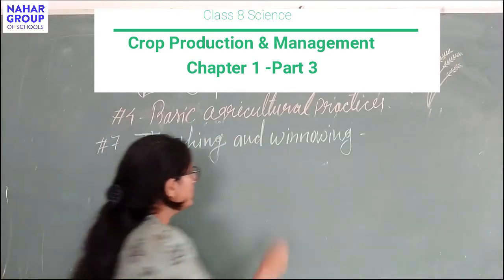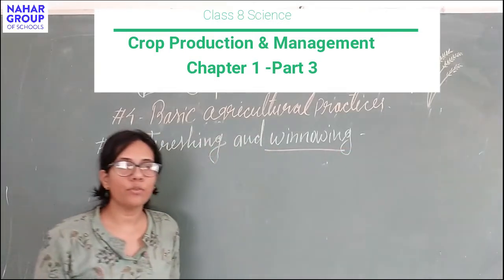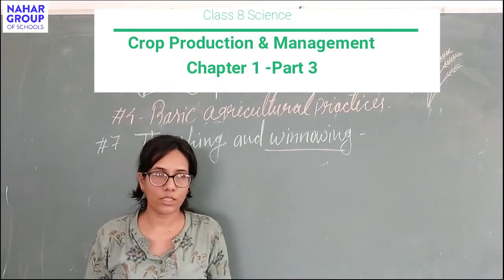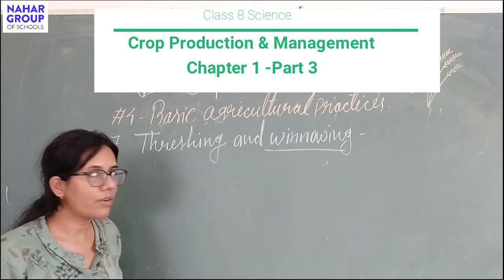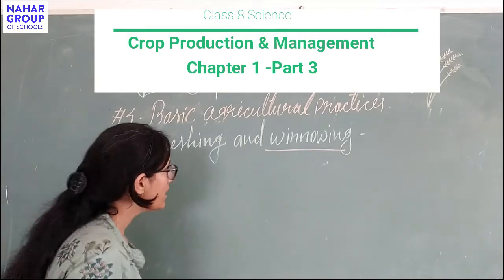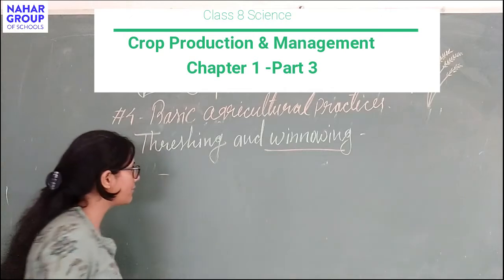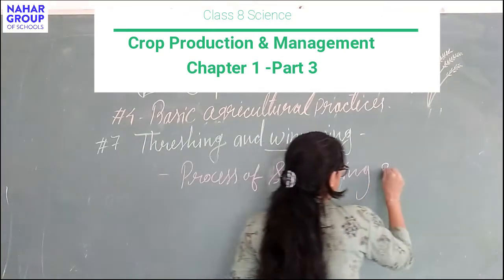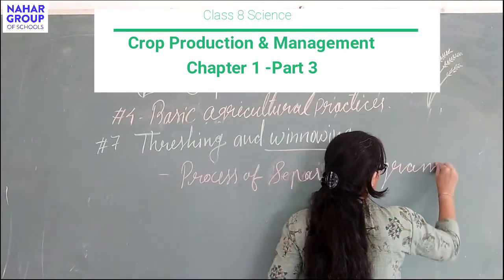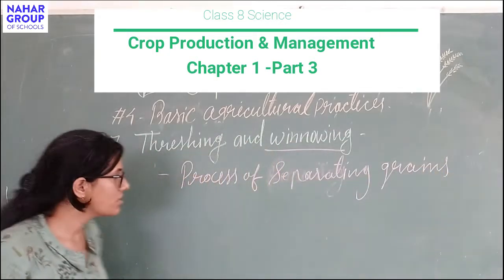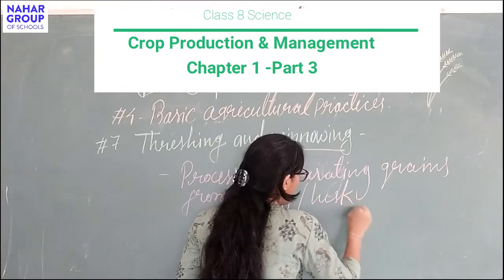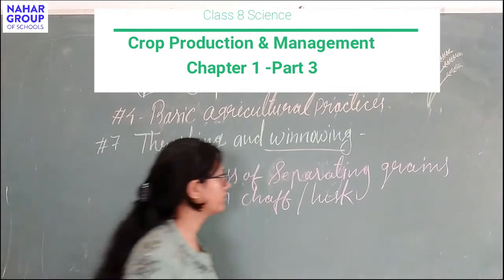Next is winnowing. Winnowing is the method of separating the removed grains from the chaff or from the husk. This process can also be done in two ways. First of all, write its definition: separating grains from chaff or from husk with the help of wind.